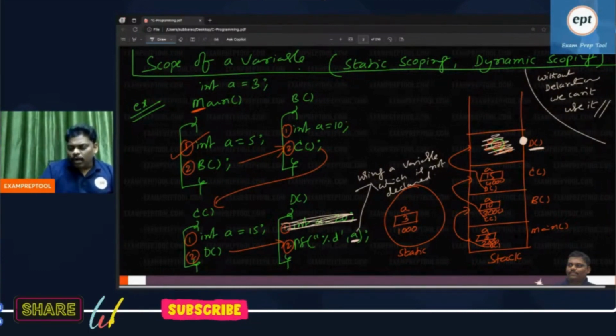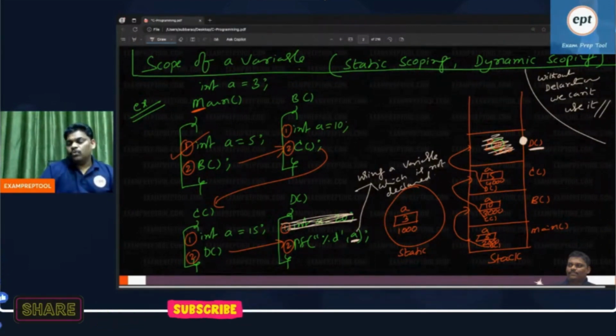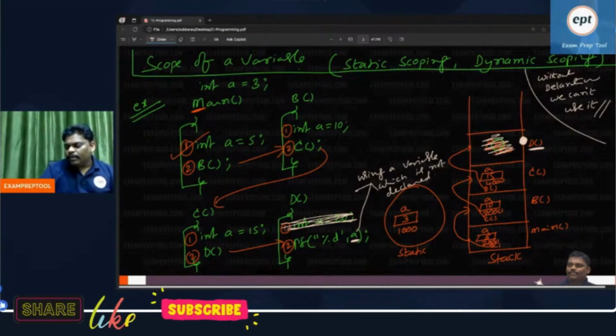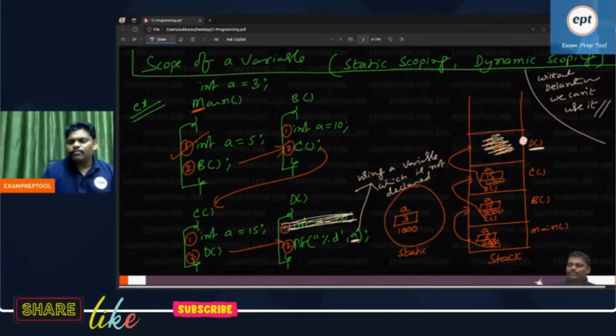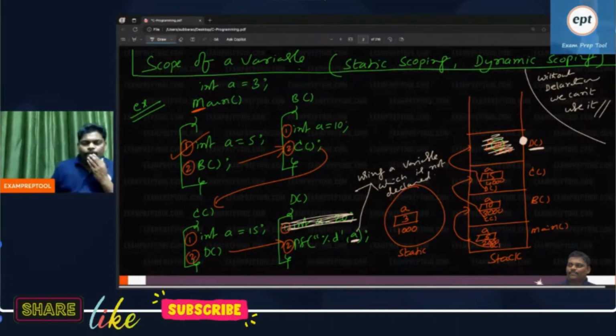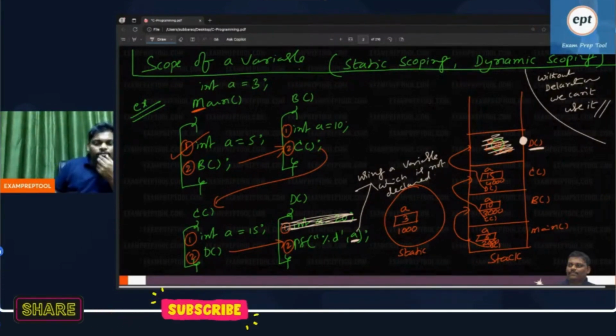Inside the D function you are, and you are using some variable which is not declared. So we don't know from where this A came. Inside the D function, you are using something which is not available. Without declaration, how can you use it? Can anyone help me now? Will it give an error or not? Without declaration, you cannot use it. If you use it, will it give an error?